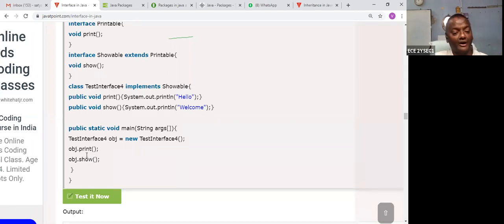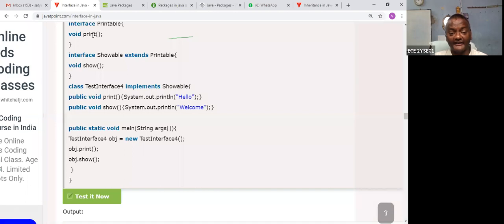Now please see, object dot print refers to Printable. Printable extends to the child one, and this is the print.